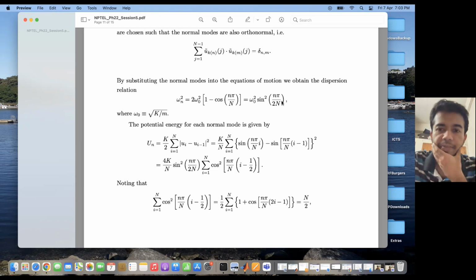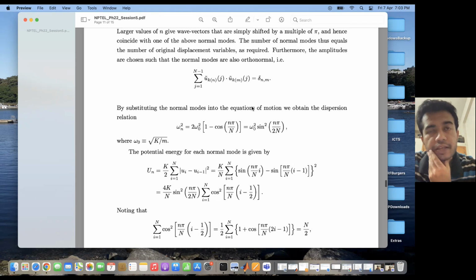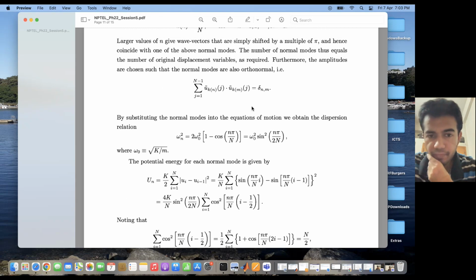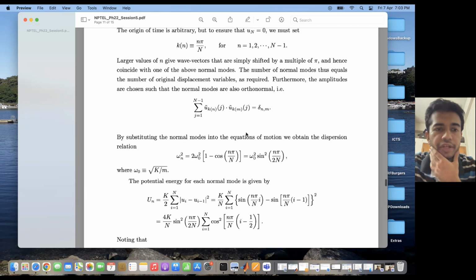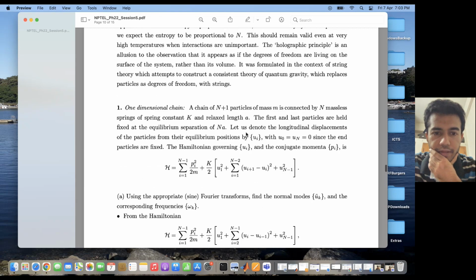So I obtain the dispersion relation for the normal modes, where omega naught equals the square root of k by m. Once I get the angular frequency in terms of omega naught, which is given in terms of the coupling, as well as the wave vectors k, then I can easily find the potential energy of the system.